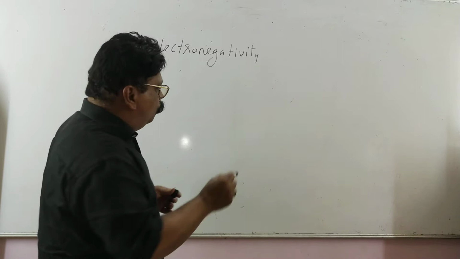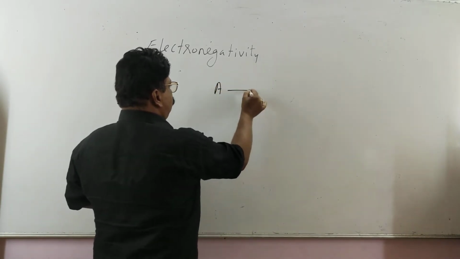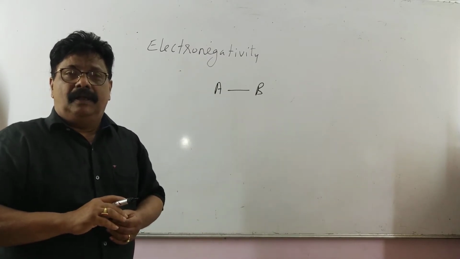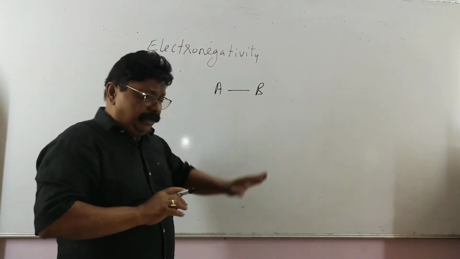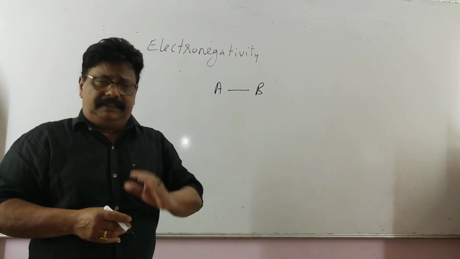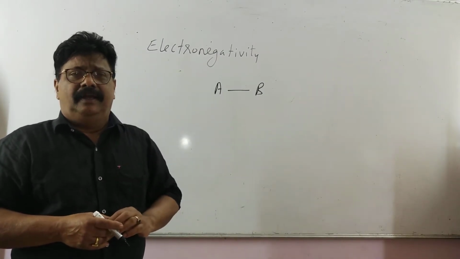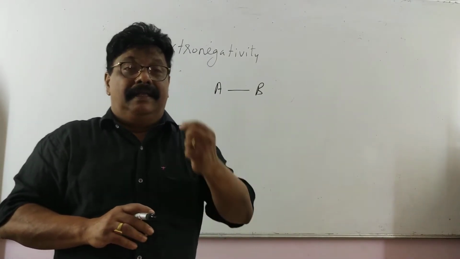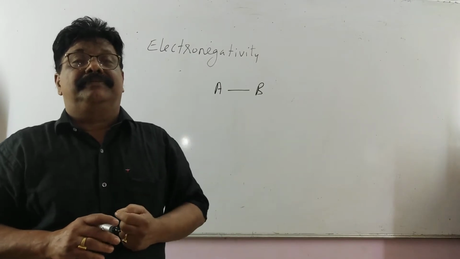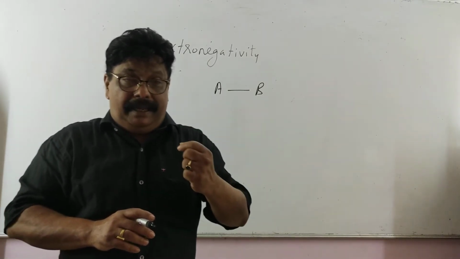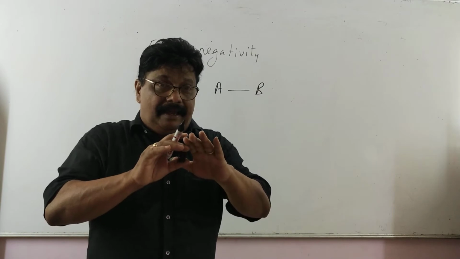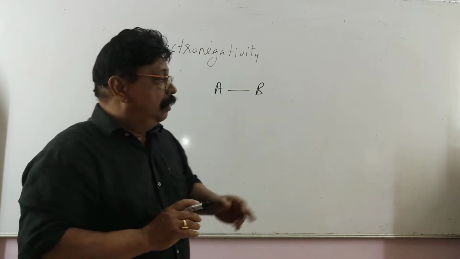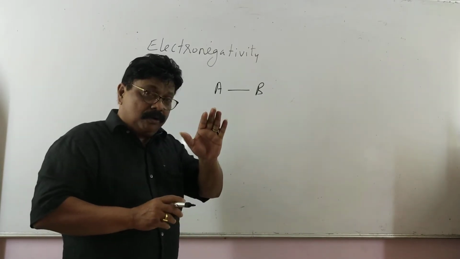Let us take two atoms, A and B. One is metallic and the other one is non-metallic. ऐसे अपन सोचते हैं या दोनों एटम्स जब डिफरेंट होगा, there will be a size difference, there will be a difference in their metallic and non-metallic character. मान लो B is more non-metallic.